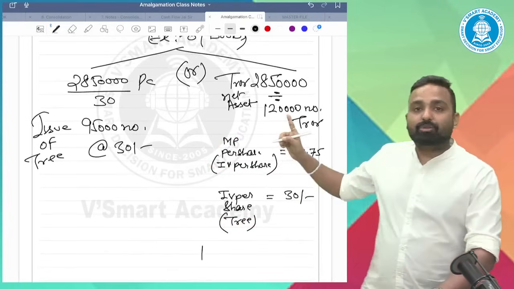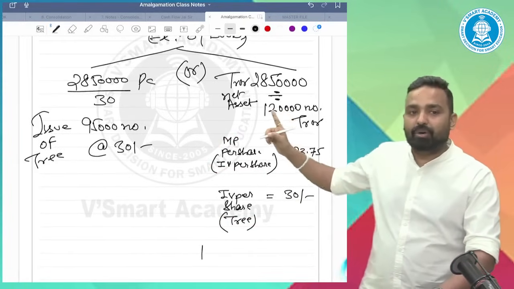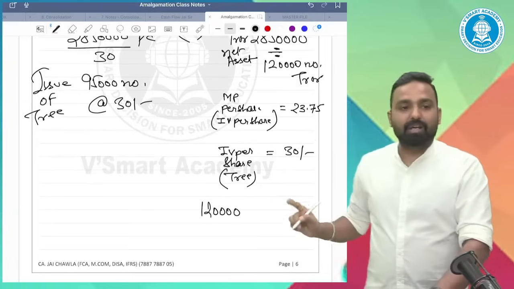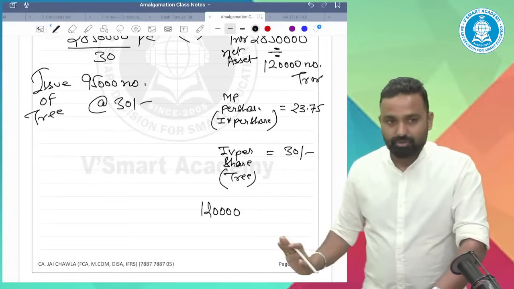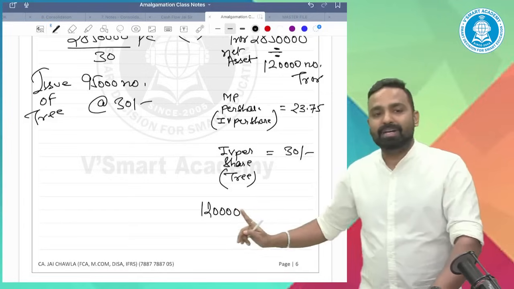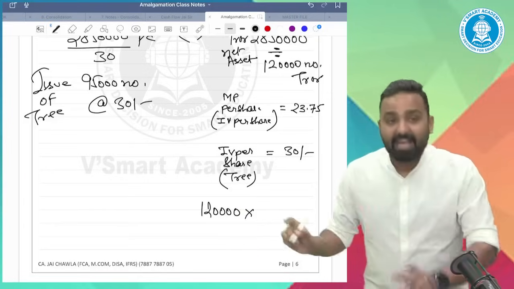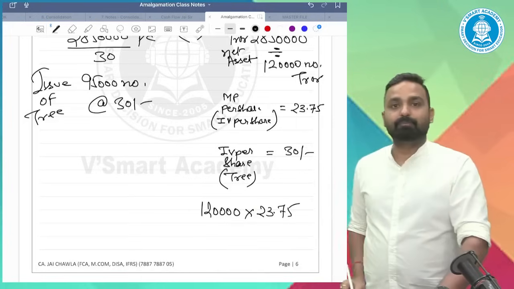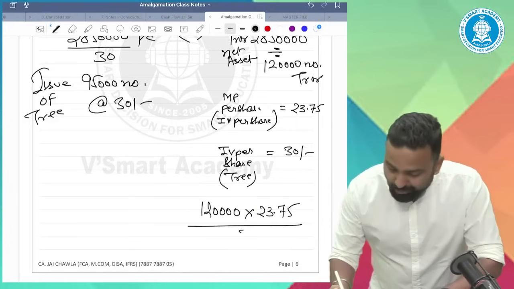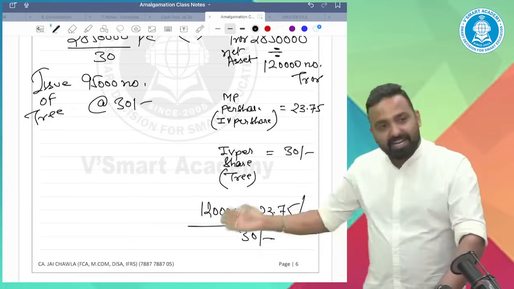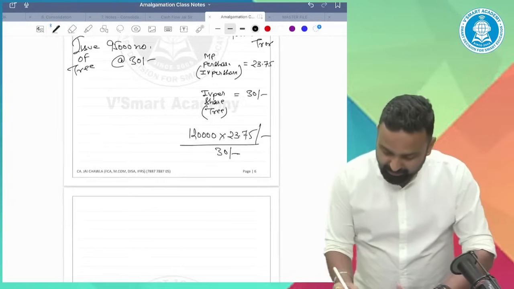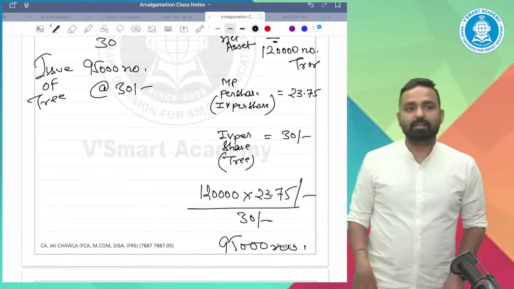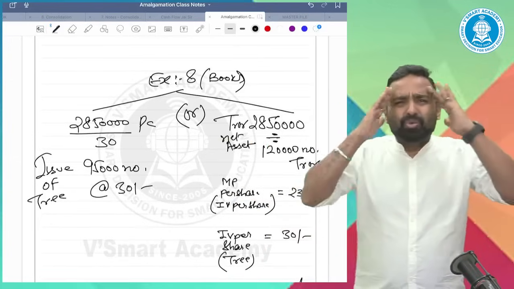You will pay the PC to the shareholders of the Transferor company, who are holding 120 thousand shares with a net worth of 23.75, and I will give them shares valued at 30 rupees. Again, this will come to 95,000 only. The same answer, two different approaches.